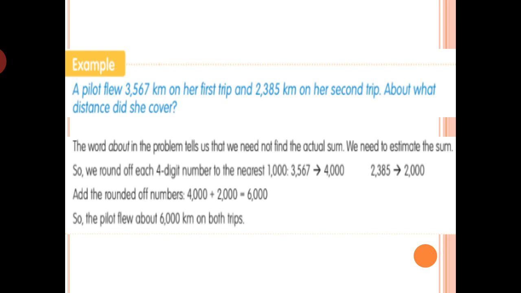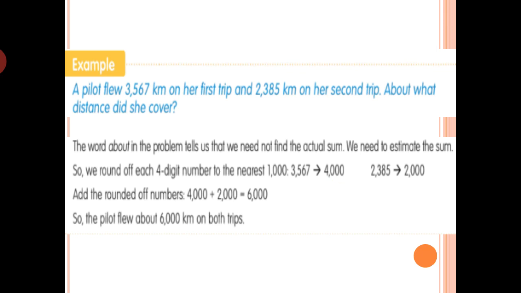So since we have two numbers, 3567 and 2385, if we round off to the highest place, 3567 is nearest to 4000.